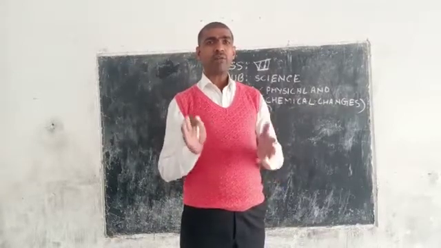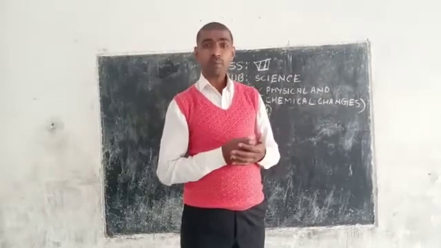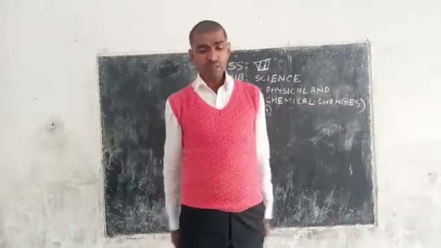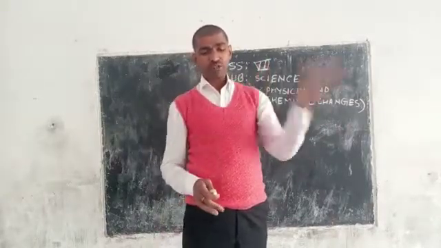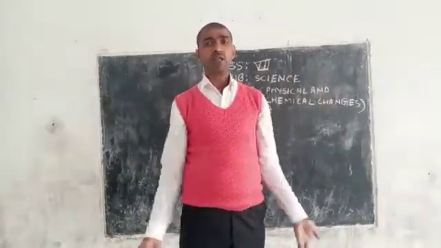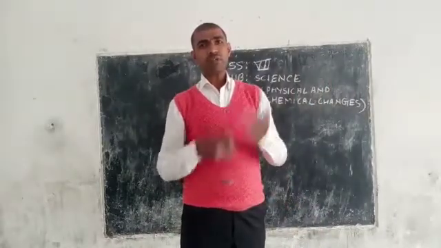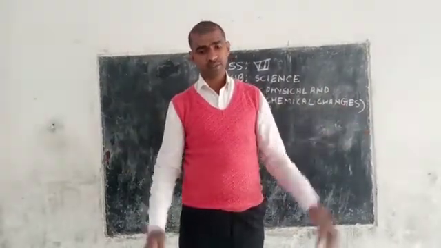So the atom of gold is different from the atom of aluminium or copper. For example, the atoms of oxygen are different from the atoms of nitrogen, and different from the atoms of calcium. So different elements have different atoms.